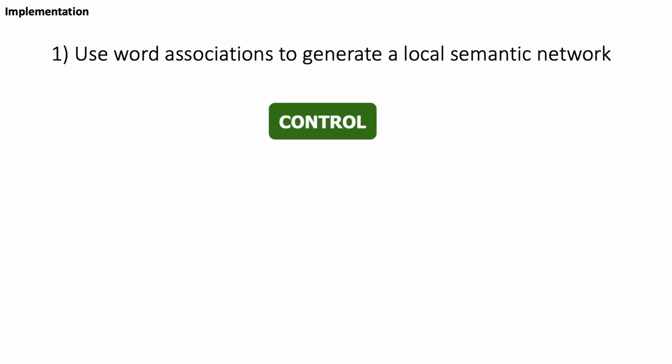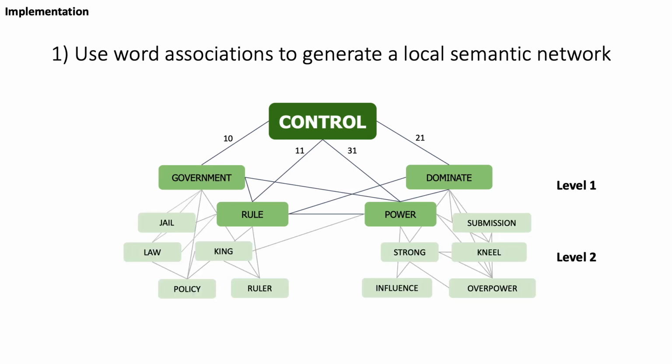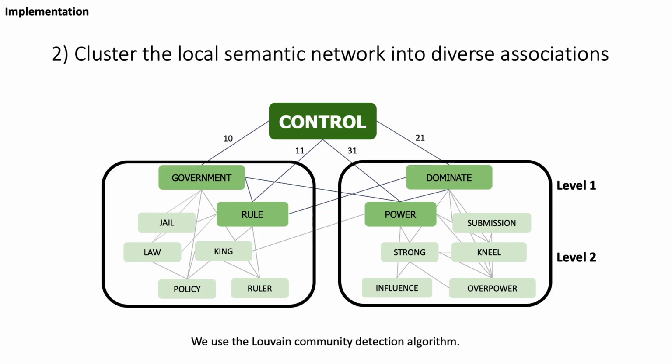Next, I'll very briefly go over the implementation of Symbol Finder. To create the set of diverse associations we show users, we first generate a local semantic network from the root concept using the Small World of Words word association dataset. From the root concept, control, we add words to the network that are associated to it in the word association dataset. We create 2 levels of words in the network to create a large set of closely related associations. To separate these associations into a set of diverse ideas, we cluster the semantic network using the Louvain community detection algorithm, which identifies groups of densely connected words.